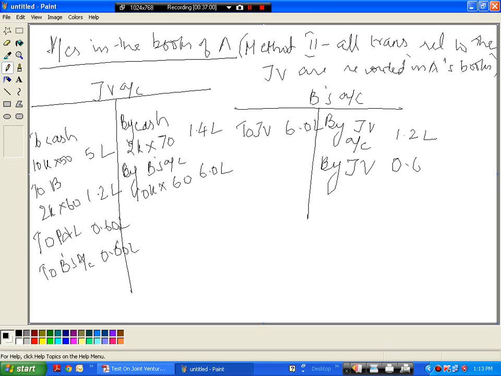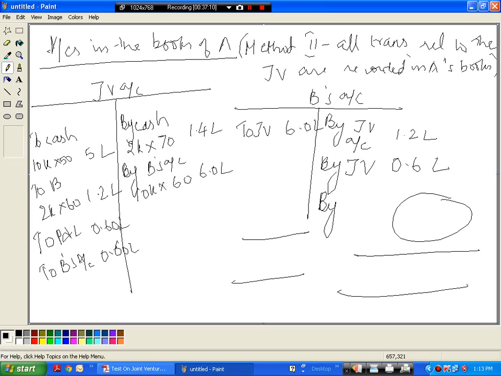It will be 0.6 lakhs. So now the balancing figure in B's account will tell us how much money B has to remit to A. It will be 4.2 lakhs. Okay, it's not 4.8, it is 4.2. Let me just strike it off.